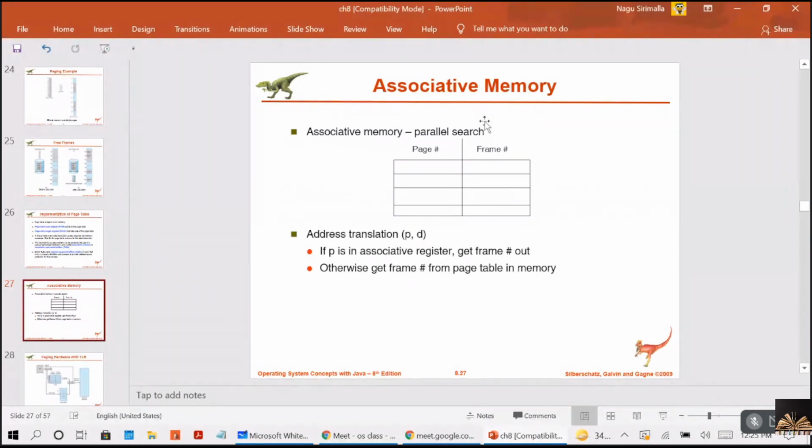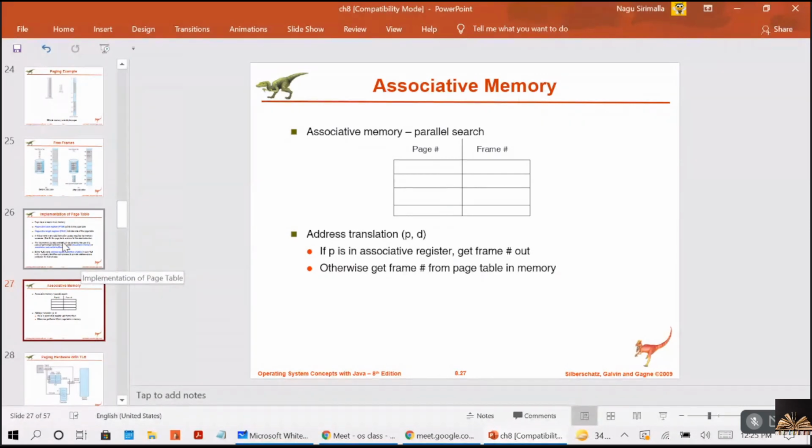So if the translation is not in memory, then again the same old fashioned way. Again you go to the page table, from there you get the frame number, then you go to the memory. You are getting me, guys? But for every entry you will be maintaining it in the associative memory. As I told you, associative memory is a kind of cache memory.